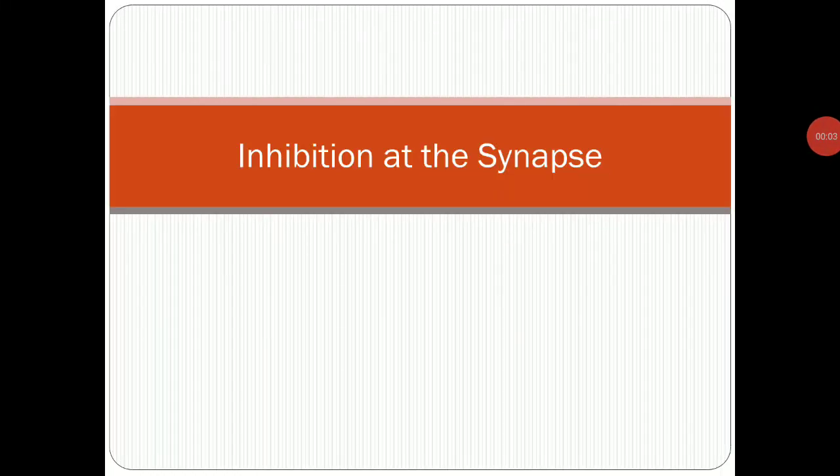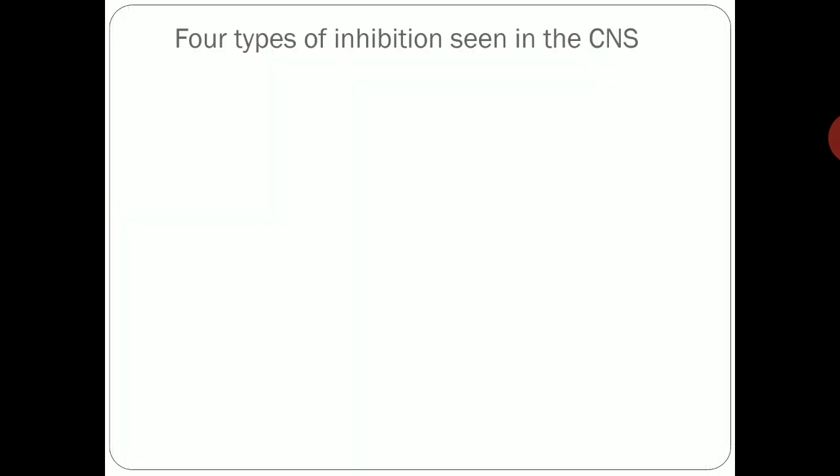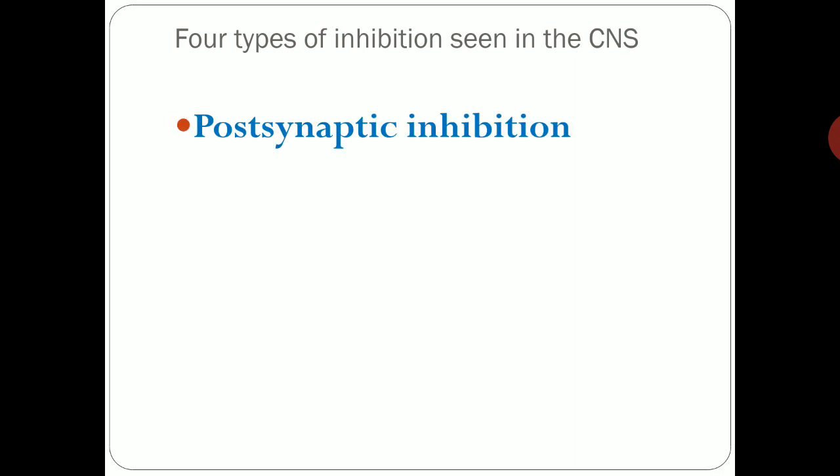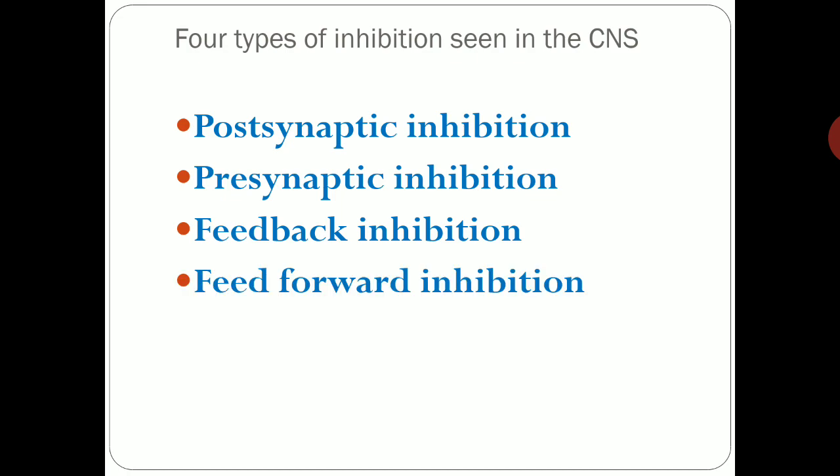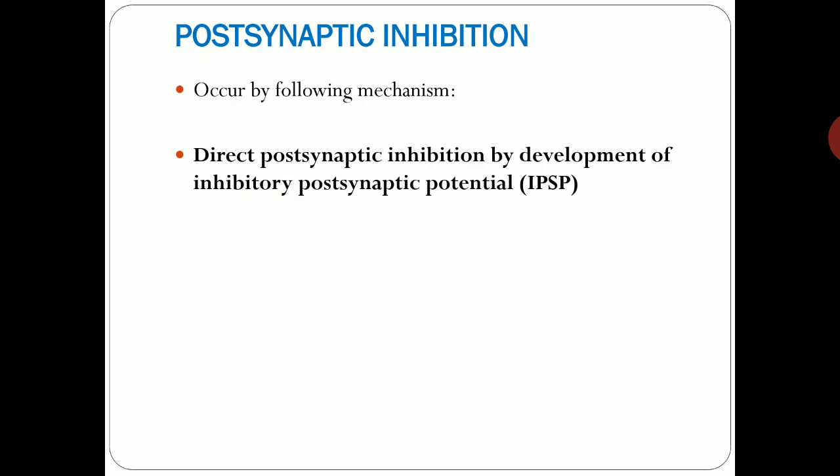Today's topic is inhibition at the synapse. Four types of inhibition are seen in the central nervous system: postsynaptic inhibition, presynaptic inhibition, feedback inhibition, and feedforward inhibition. Now details. Postsynaptic inhibition occurs by the following mechanism: direct postsynaptic inhibition by development of IPSP, inhibitory postsynaptic potential.